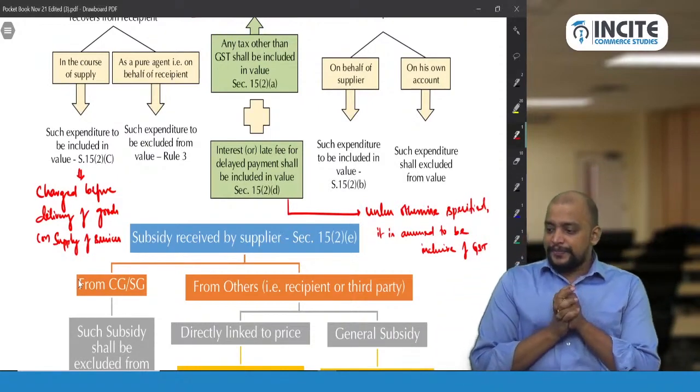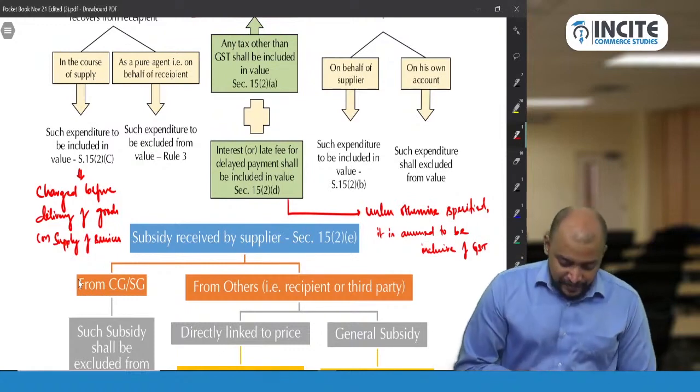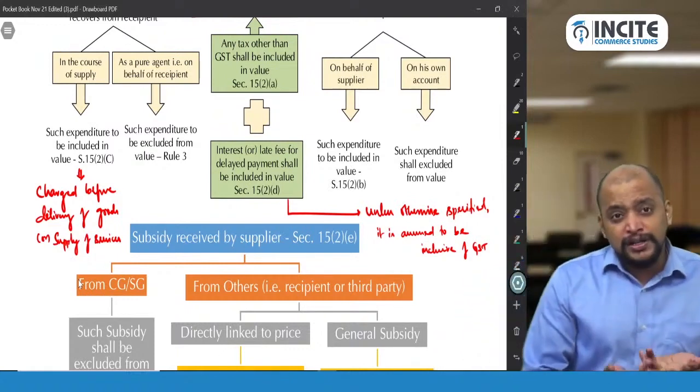And next, who gets the ITC under 15.2b? 15.2b, the invoice is in whose name?